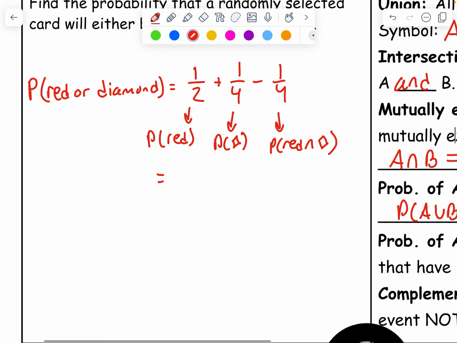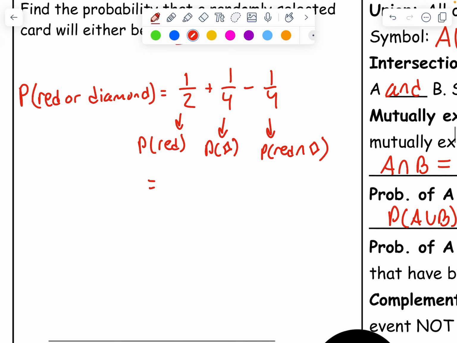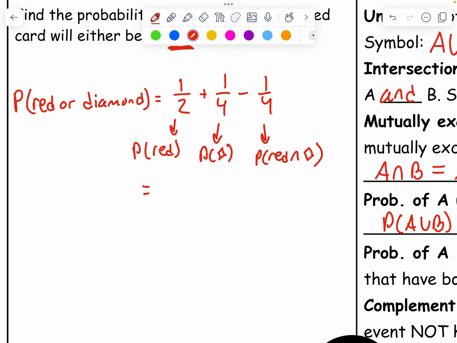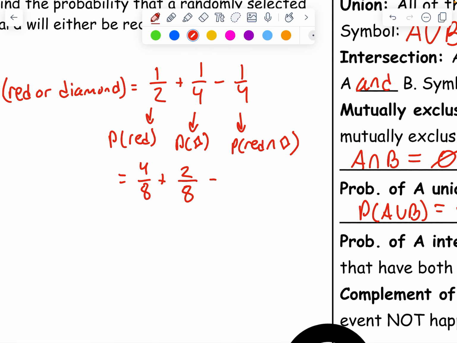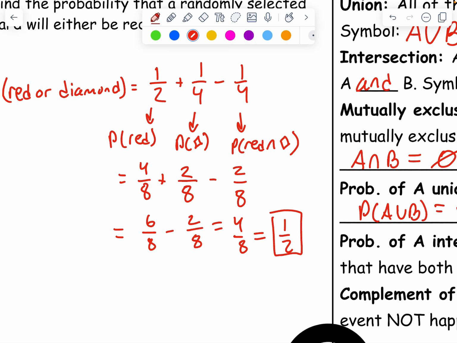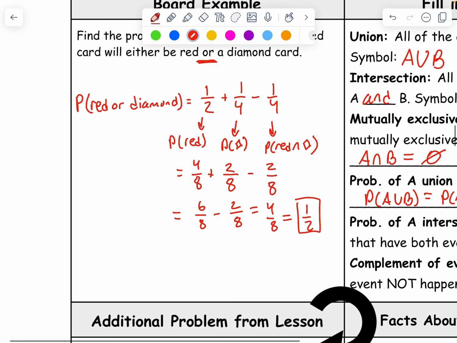Let's follow PEMDAS properly. So 1 over 2 plus 1 over 4. If I change both their denominators to 8, because that's the LCD, I get 4 over 8 plus 2 over 8. And then minus 2 over 8. What I get is 6 over 8 minus 2 over 8. That gives me 4 over 8, which is equal to 1/2. So that is the probability.